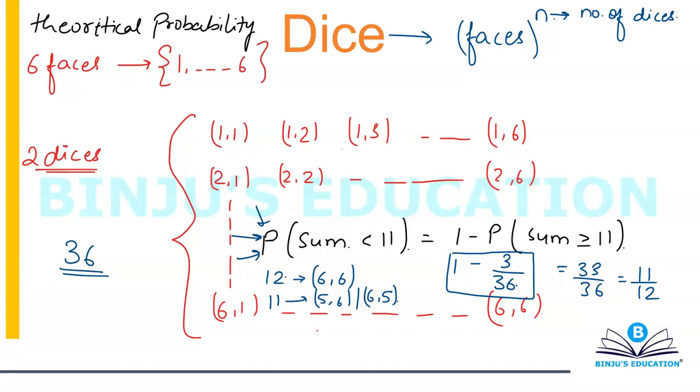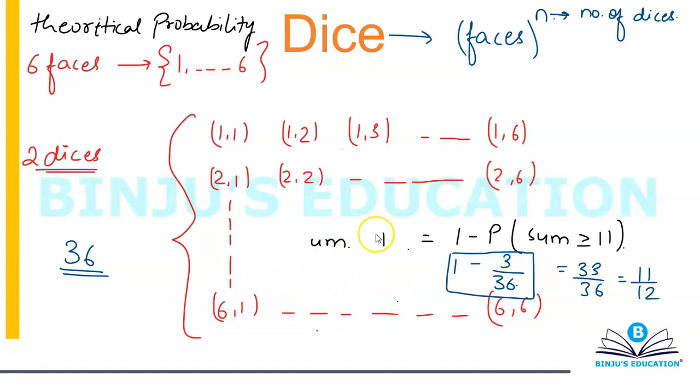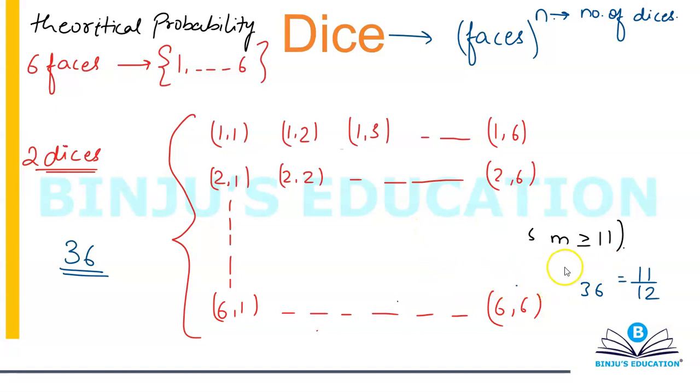Okay, now the interesting question. Please note down the third question. Again I'm rolling two dices.